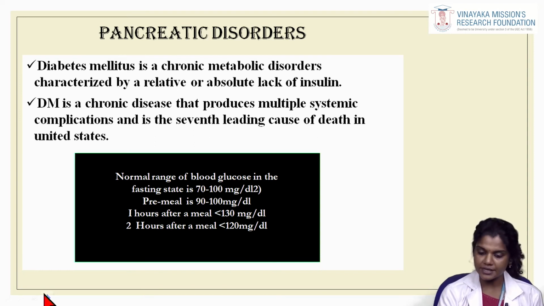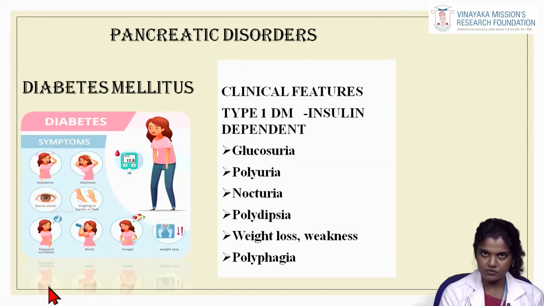The pre-meal state is 90 to 100 mg per dL. One hour after a meal it is less than 130 mg, and 2 hours after a meal it is less than 120 mg. This is the scale by which you can measure the levels of blood sugar in a patient presenting with diabetes mellitus. There are two types of diabetes mellitus.